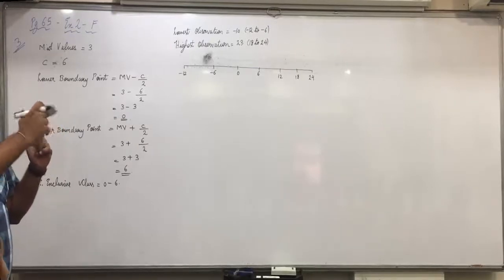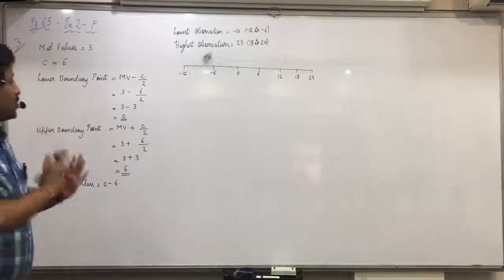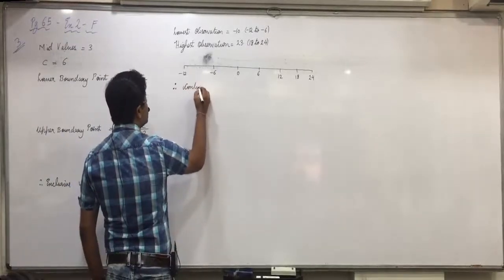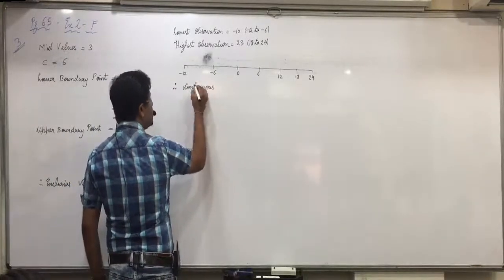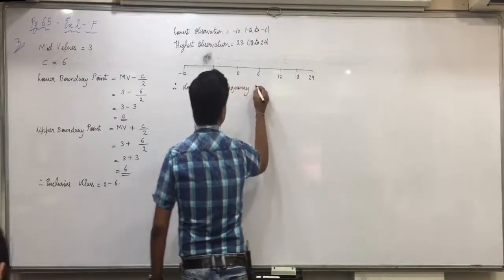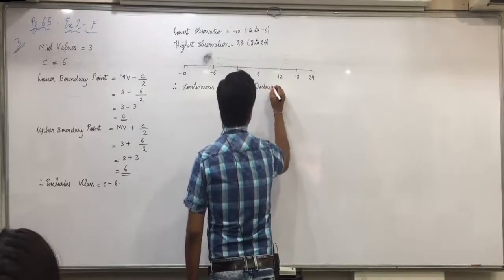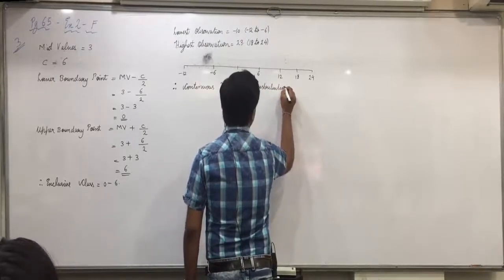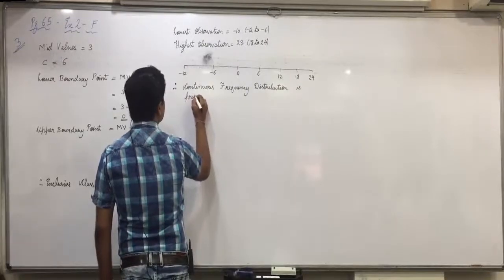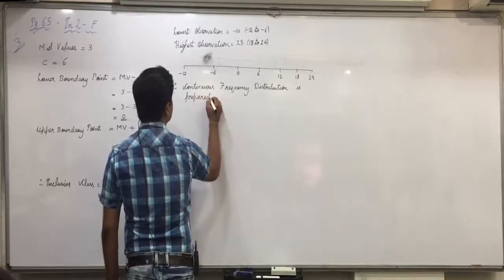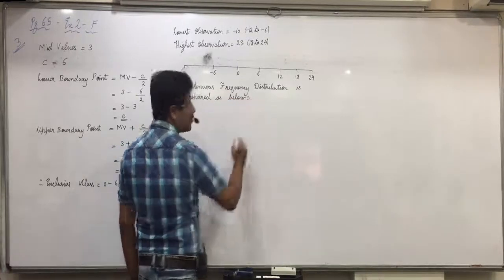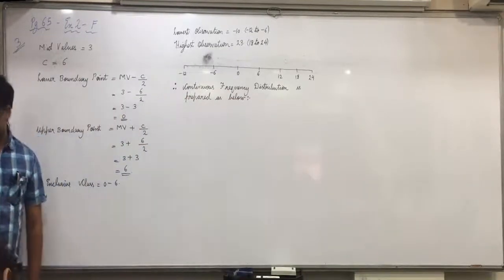Anjali? All are clear with this? So write down: Therefore, continuous frequency distribution is prepared as below. What will be the 3 columns?